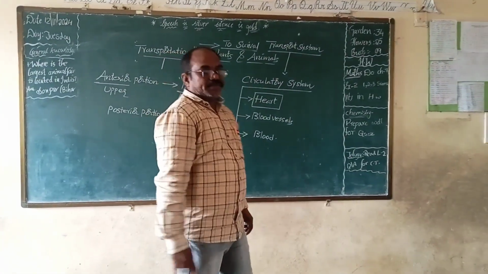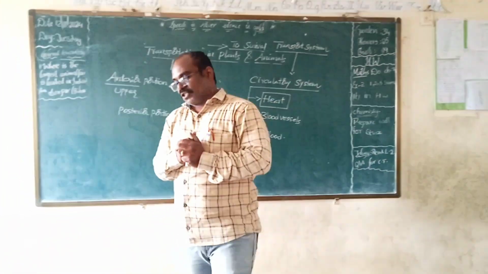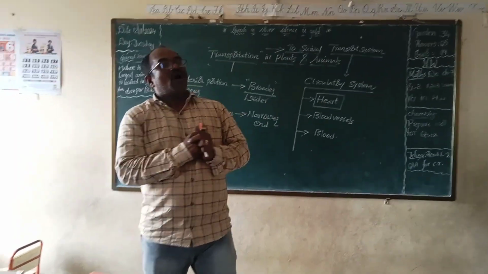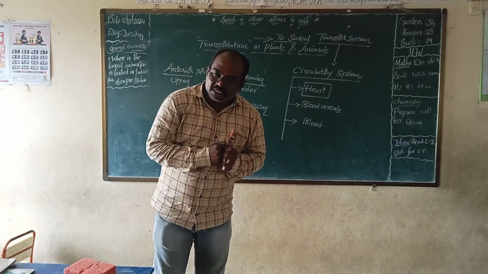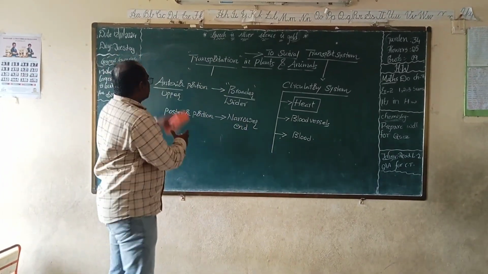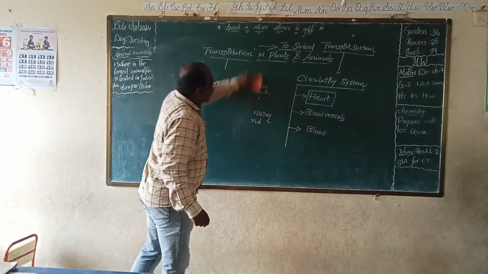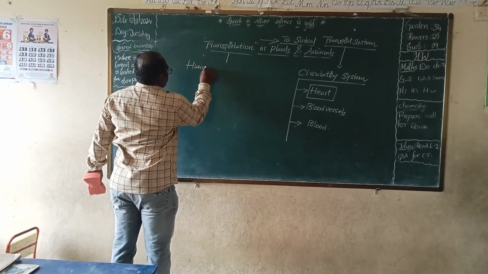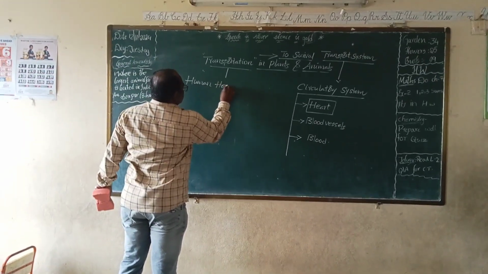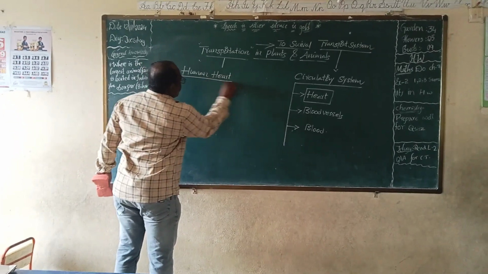You know that the human heart consists of how many chambers?